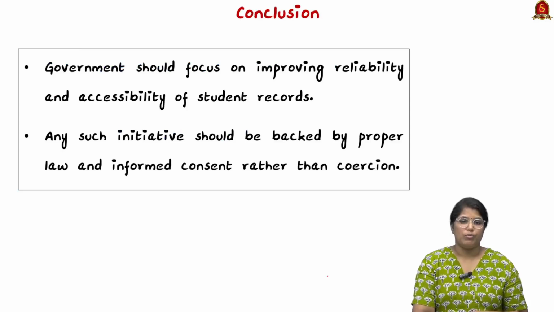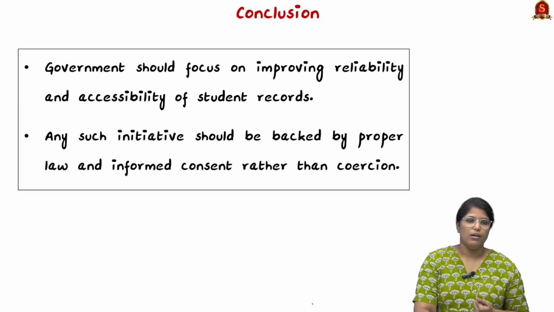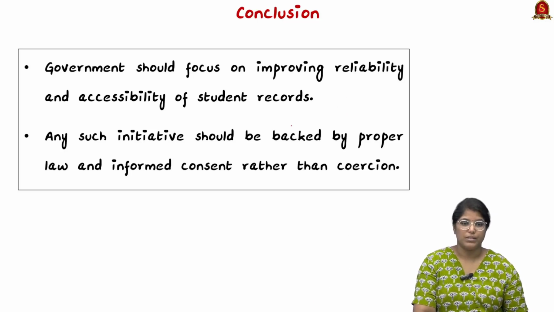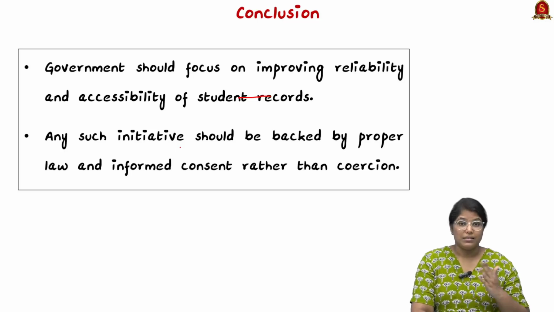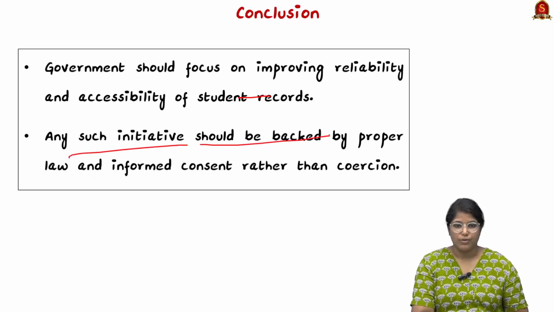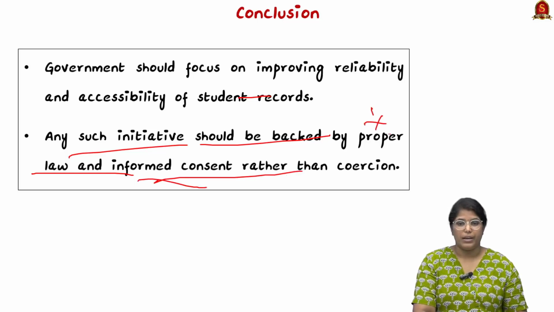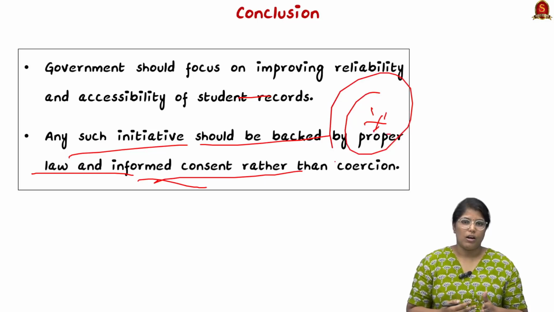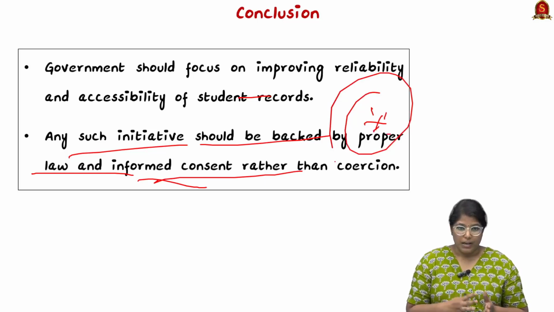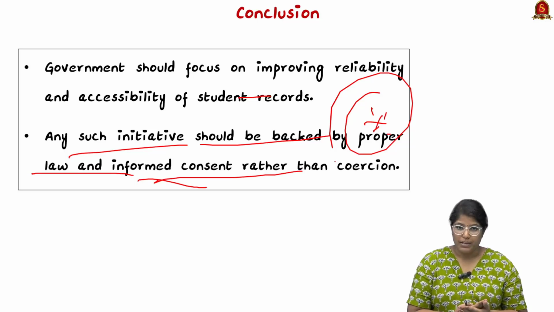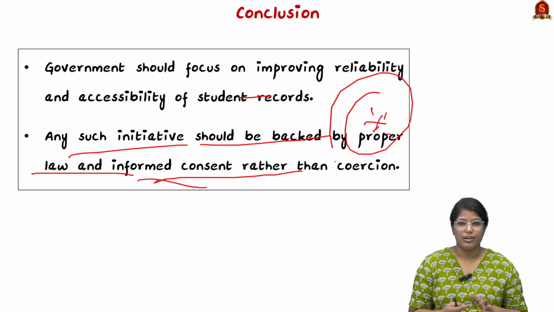Now moving on, we shall see what can be done. Instead of making things complex, the government can focus on improving the reliability and accessibility of a student's records, and making the enrollment process easier, simpler, and accessible to everyone, considering the digital divide. Any such initiative should be backed by proper law and informed consent rather than coercion. So this is a very important thing. Anything cannot be done all of a sudden. All the things should be considered, and consent should be built, and based on that consent the particular thing should be functioning.